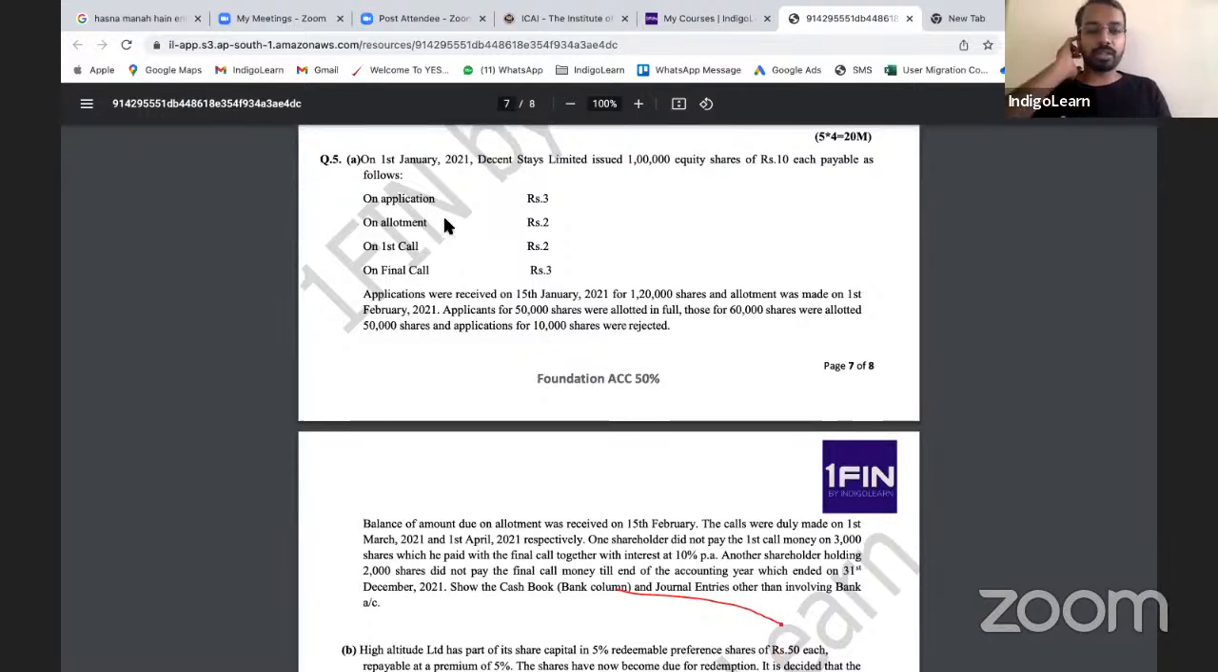On 1st of January, Decent Stays Limited issued 1 lakh equity shares of ₹10 each, payable as follows: application 3, allotment 2 plus 2, first call 5 plus 2, final call 7 plus 3, total 10. Applications were received on 15 January for 1,20,000 shares and allotment was made on 1st February. Applicants for 50,000 were allotted in full, applicants for 60,000 shares were allotted 50,000 shares, and applications of 10,000 shares were rejected.